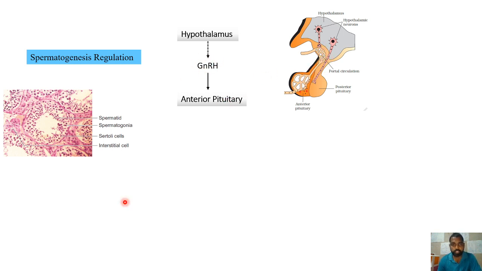And when GnRH is produced from these neurosecretory cells, it will enter into this portal vessel. Through this portal vessel, it can enter into this region where it is released. So this acts on the anterior pituitary. As a result of the action of GnRH on the anterior pituitary, there will be release of two different hormones, FSH and LH. That is follicle stimulating hormone and luteinizing hormone from the anterior pituitary.